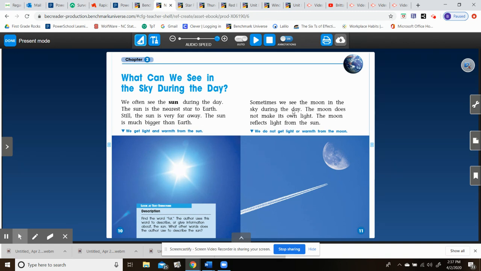Sometimes we see the moon in the sky during the day. The moon does not make its own light. The moon reflects light from the sun. We get light and warmth from the sun. We do not get light or warmth from the moon. And here's our description of looking at the sun.